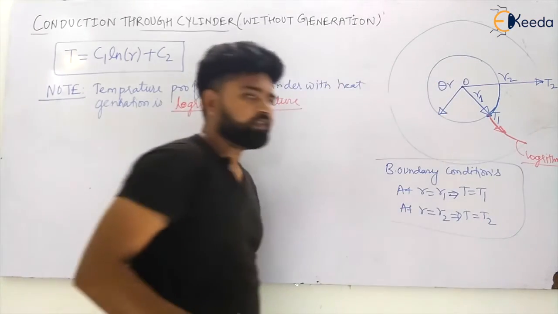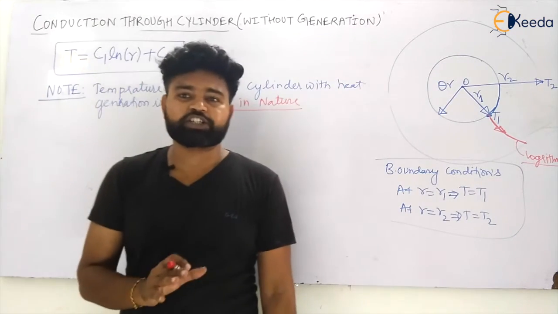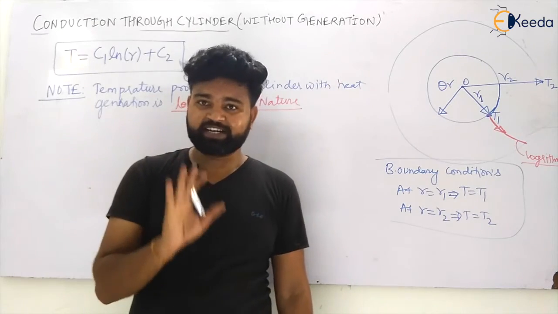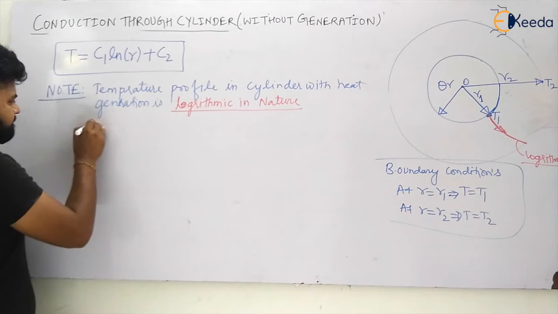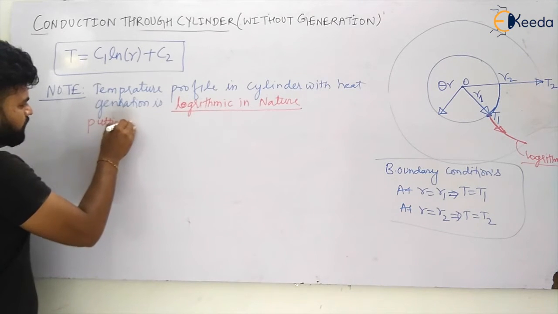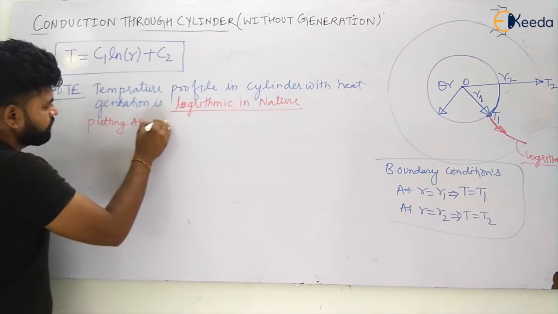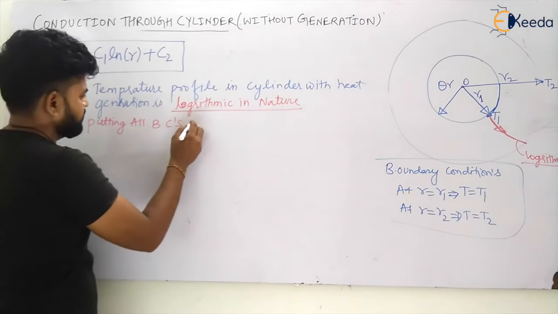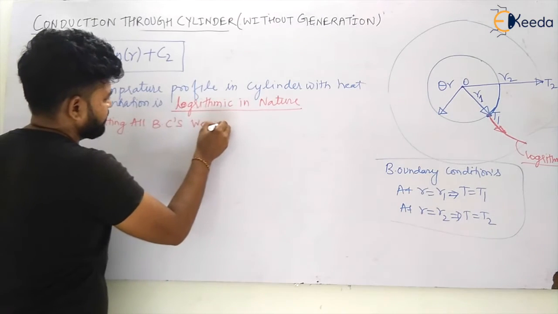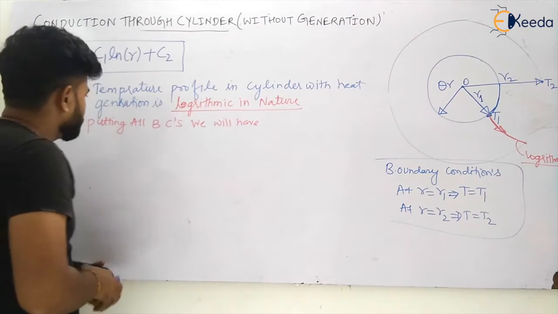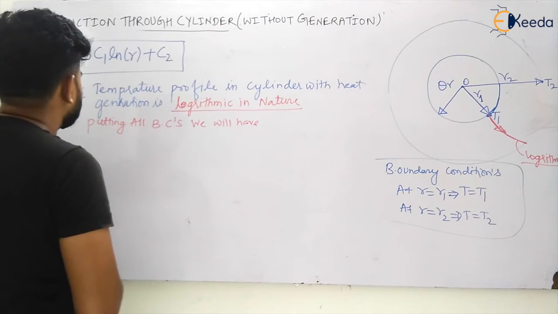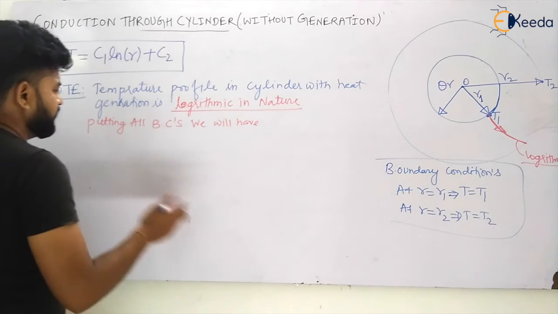Okay. Now let us put in the boundary conditions and calculate the values of C1 and C2. We have T is equal to C1 ln R plus C2.